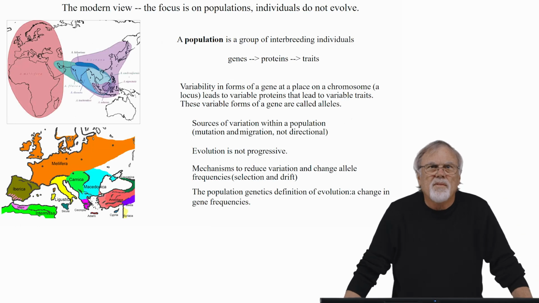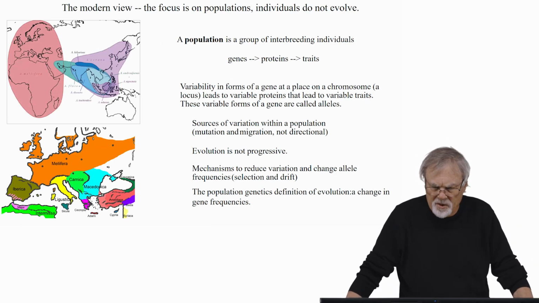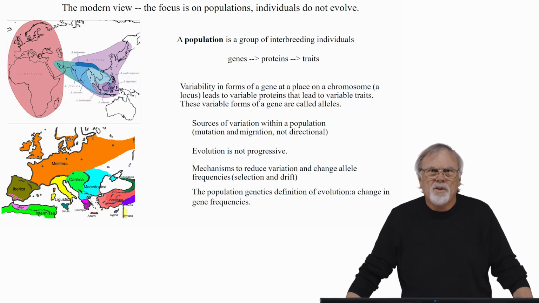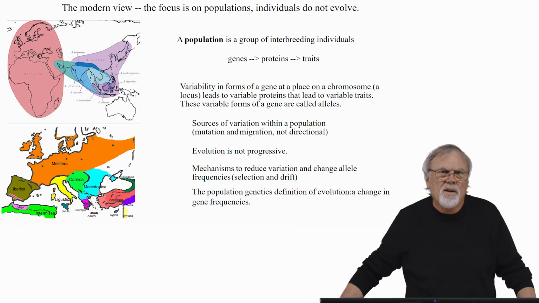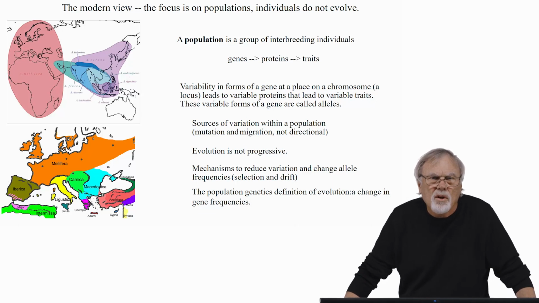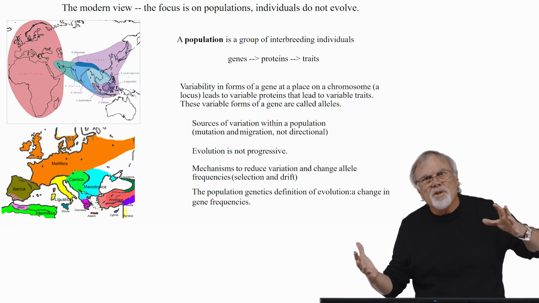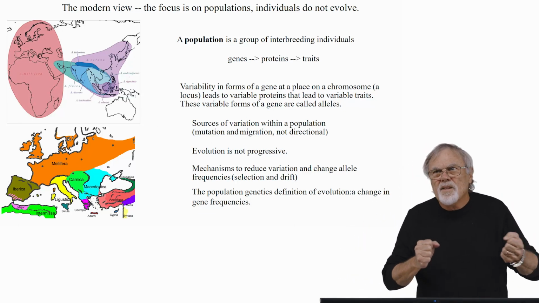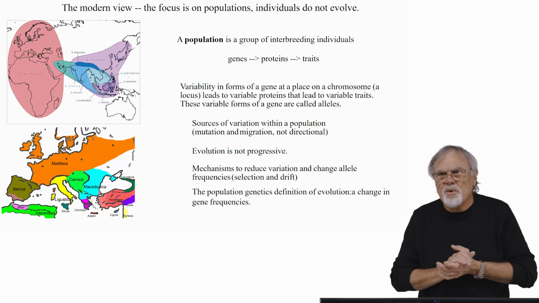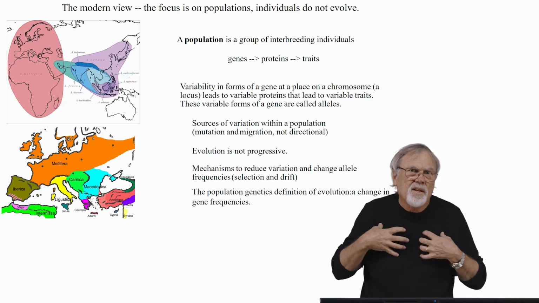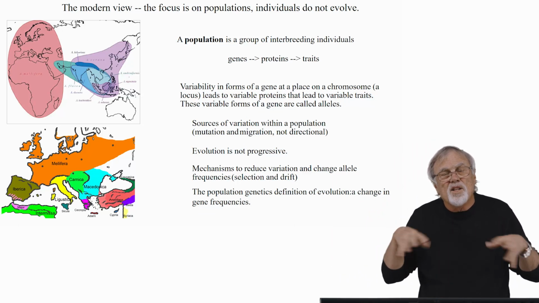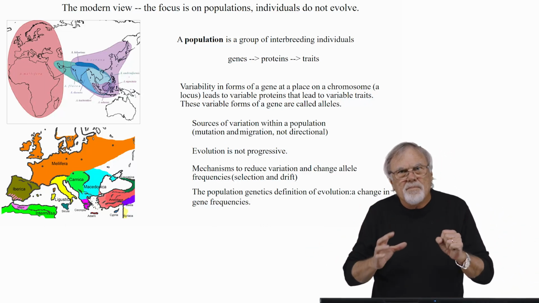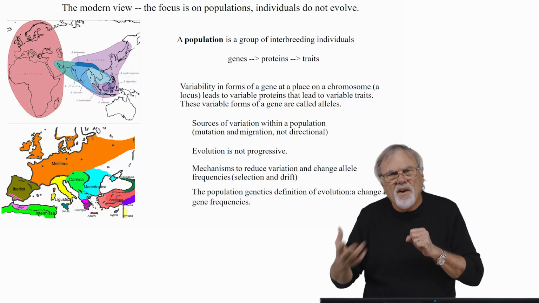The modern view of evolution focuses on populations. Populations evolve, not individuals. A horse can change its coat, becoming thicker in the winter and less thick in the summer. Some individuals go through changes in physiology, like bears, where their physiology changes and they can survive the winter better. Those are adaptations to the environment.